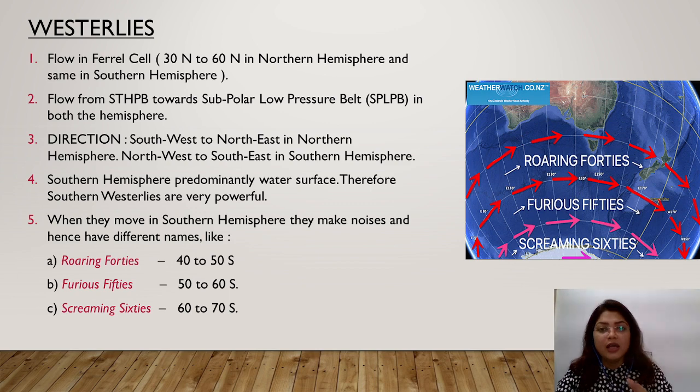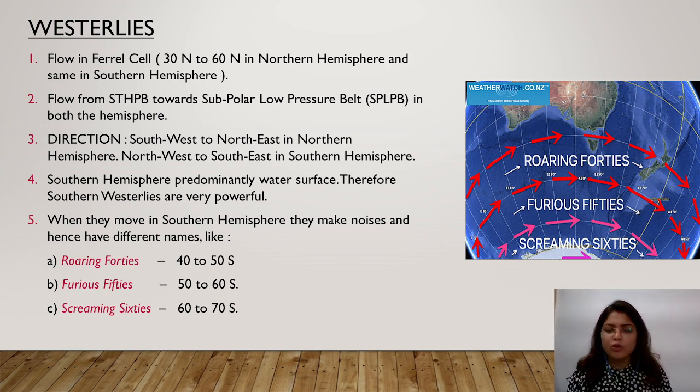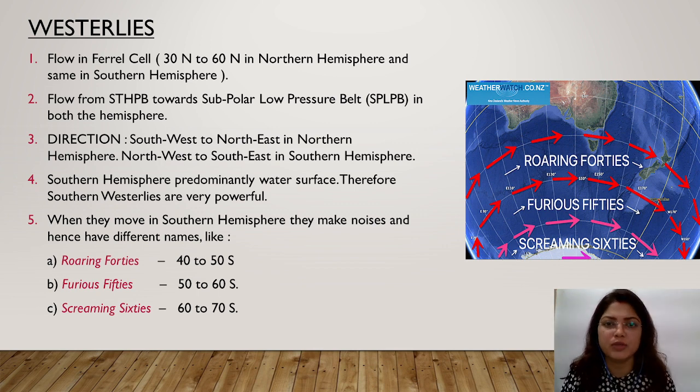Okay. I have told you one thing earlier in this topic, that there is only one difference, and that comes in westerlies. As you all know, most of our continents and landforms are found in the northern hemisphere, and in the southern hemisphere there are only a few continents, like Australia, Antarctica, some part of South America, some part of Africa. So the southern hemisphere is dominated by ocean area. There is no landform as a hindrance in the path of the southern westerlies. So they become very strong, and they blow with a very high speed in the southern ocean.